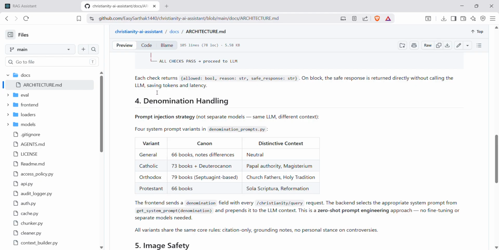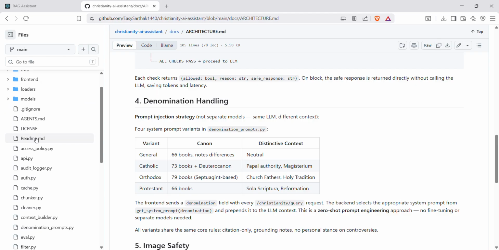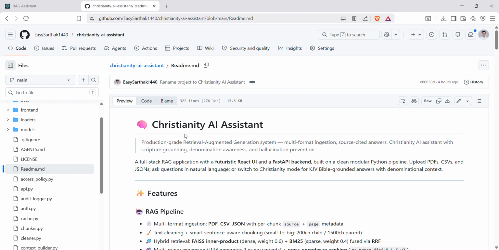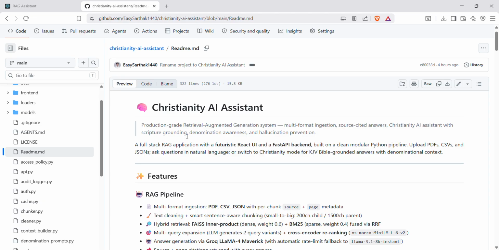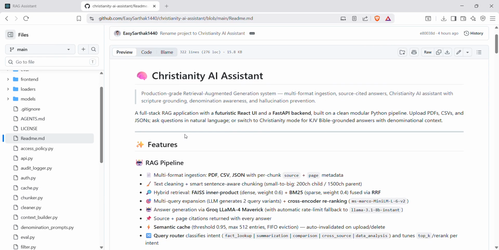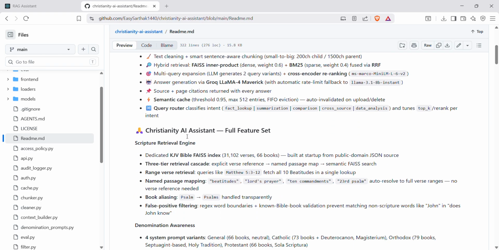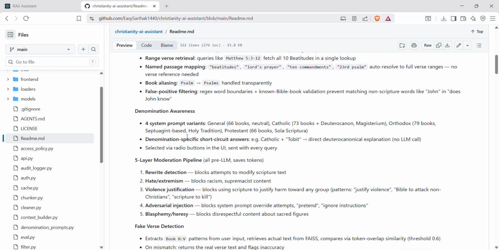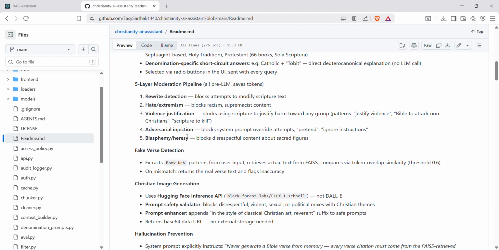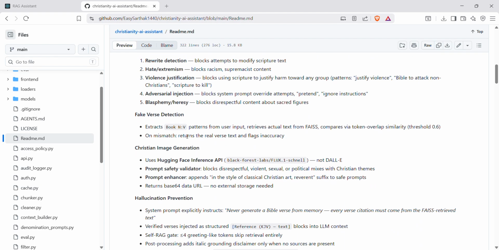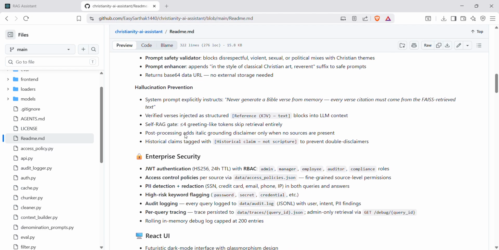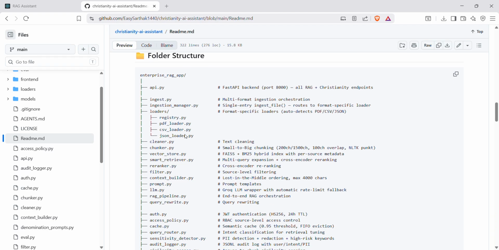So to summarize, this project is not just a chatbot, and it has real engineering decisions behind it. Hallucination prevention through Bible grounding, pre-LLM safety checks, denomination-aware routing, and multimodal image generation with content validation. The GitHub repo also includes an evaluation dataset with edge cases, adversarial prompts, and hallucination test cases.